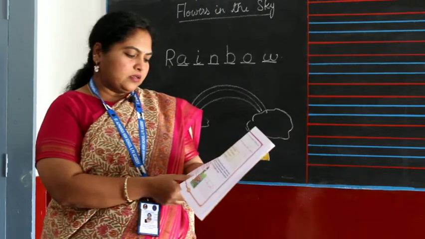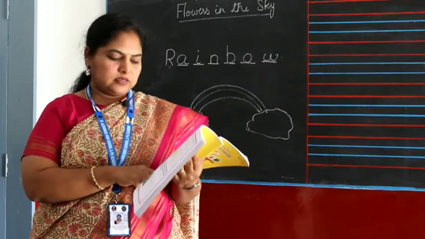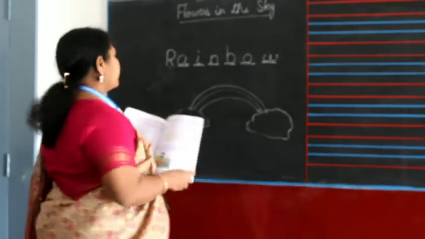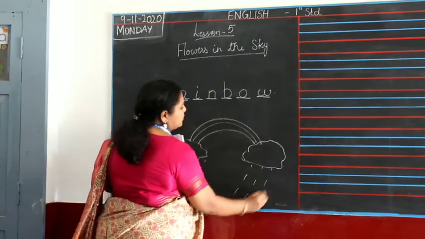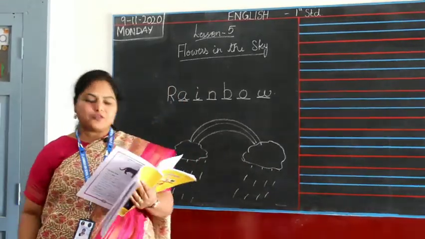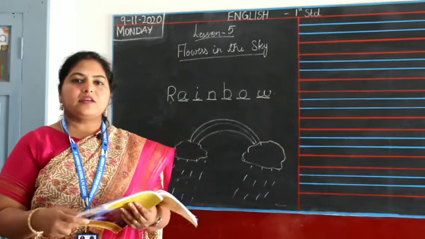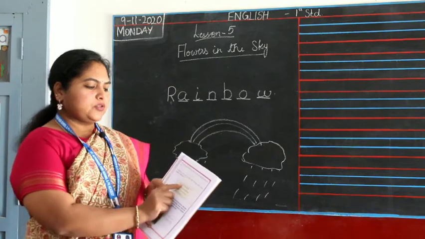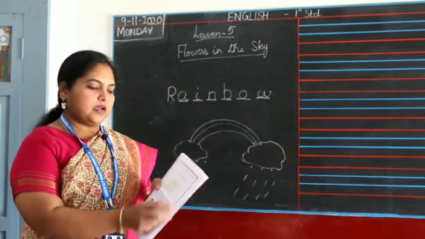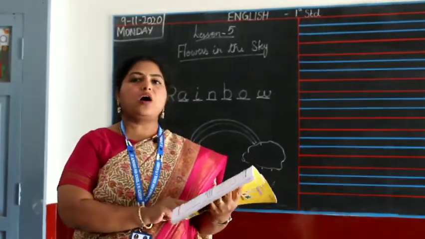Let's go to the second one. We fall from the clouds and touch the ground and make it wet. Who are we? So we are again in the sky and we fall from the clouds. What is that? Raindrops. Rain. So we fall from the cloud and touch the ground and make the ground wet. So that's rain. The answer is you are raindrops. The first one will be you are the rainbow. The second will be you are the raindrops.